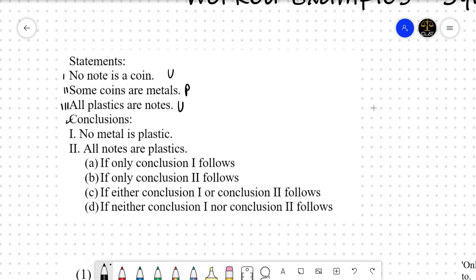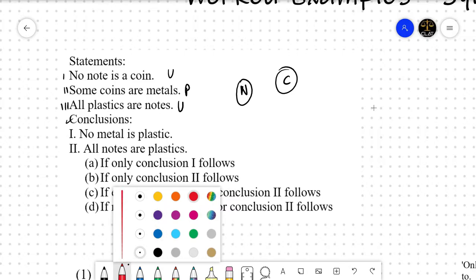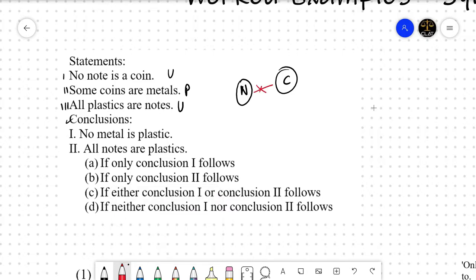Let us get started. First statement is no note is a coin, which means they are both disjoint sets. We would not make this first, we would make this one first, right? Because of a universal statement.